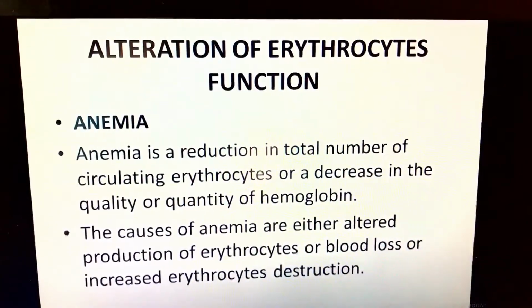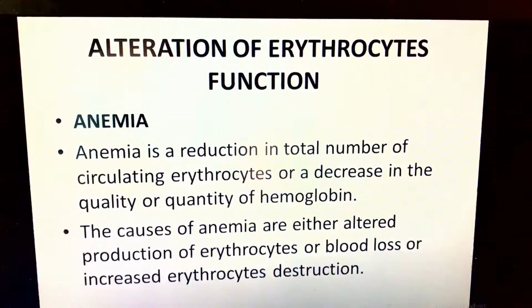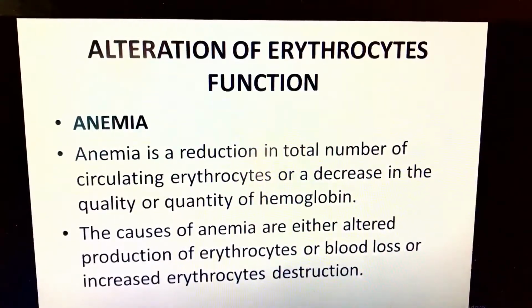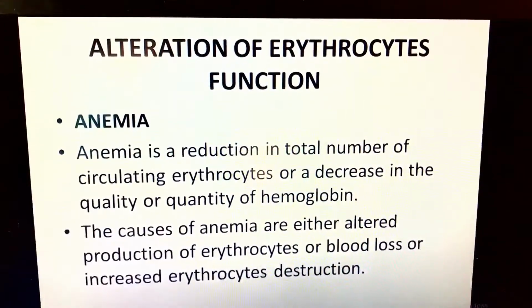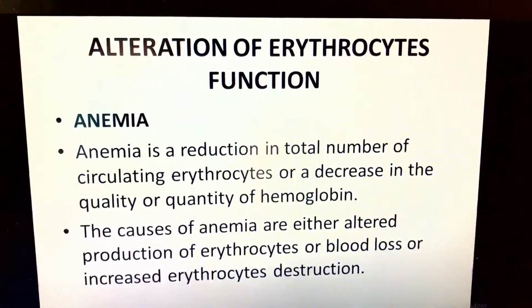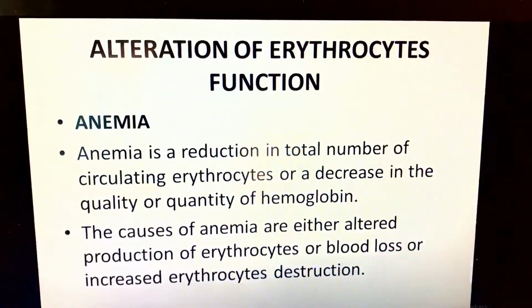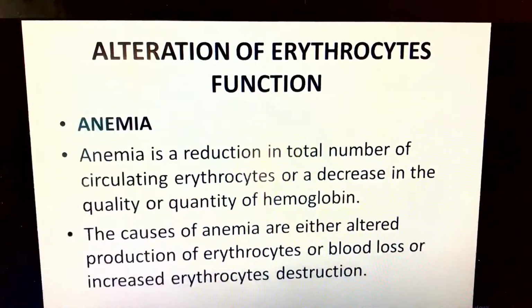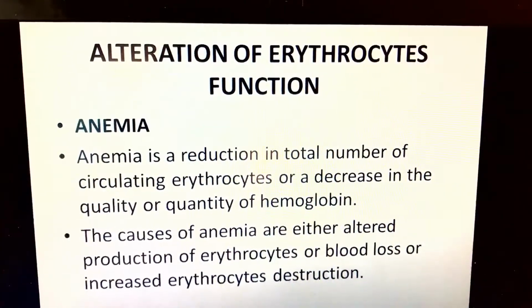In general, anemia is a reduction in the red blood cells or erythrocytes or a reduction in hemoglobin. We know very well that erythrocytes or red blood cells carry oxygen to the cells. What does anemia mean? During anemia, we are having hypoxemia and hypoxia.